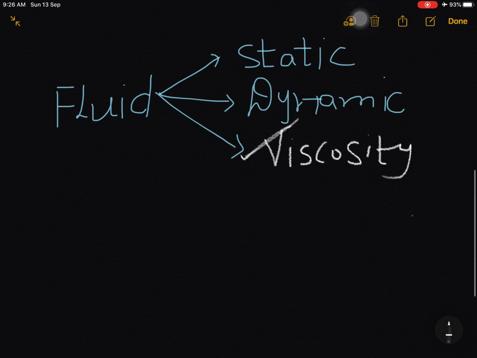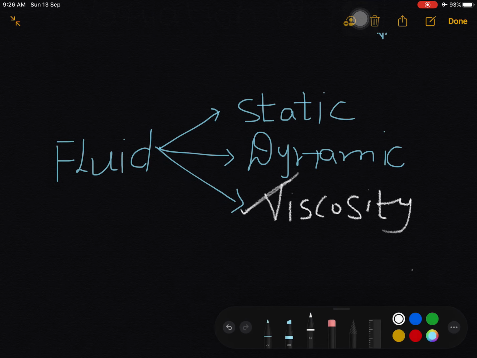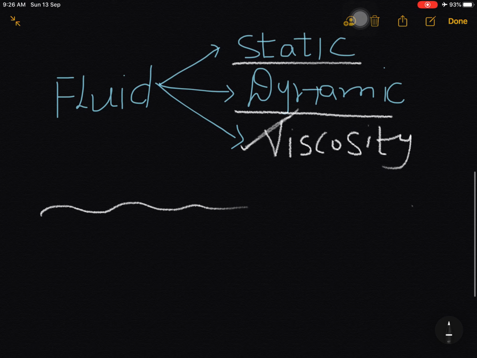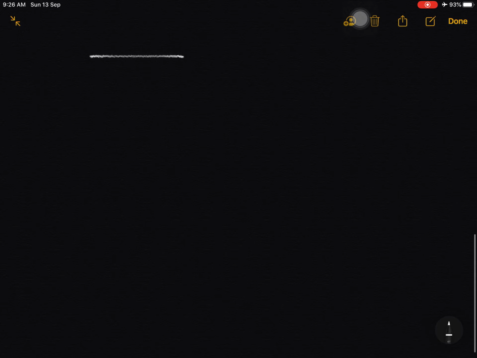Okay, first static in the sense when the liquid is at rest, then we will study the properties of fluid. And dynamic fluid means we will study the properties of fluid when the fluid is in motion. When the fluid is at rest, not moving anywhere, then we study static. Okay, that's all about static and dynamic and viscosity. That is another big topic, very important also.